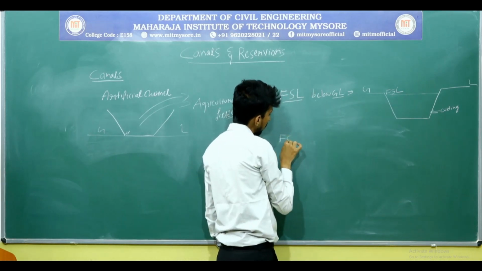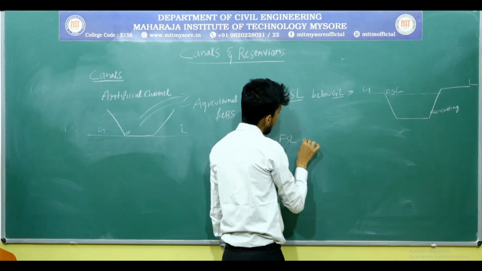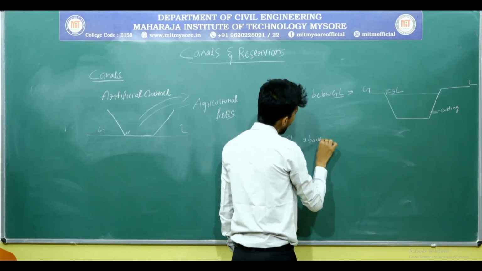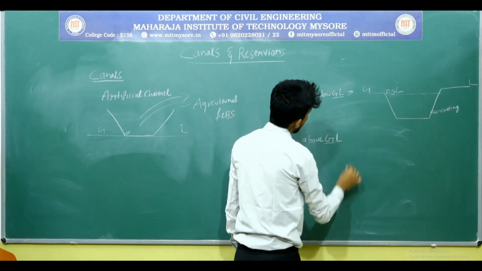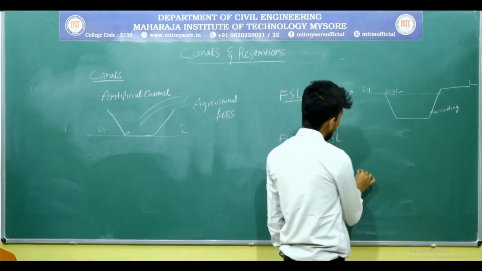Whenever the full supply level is above the ground level, at that time what we need to do?